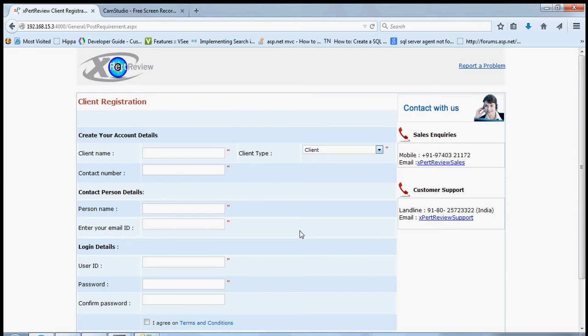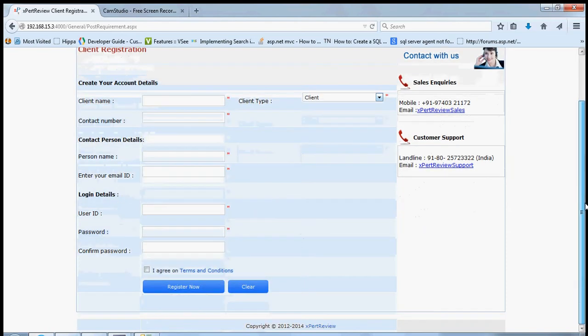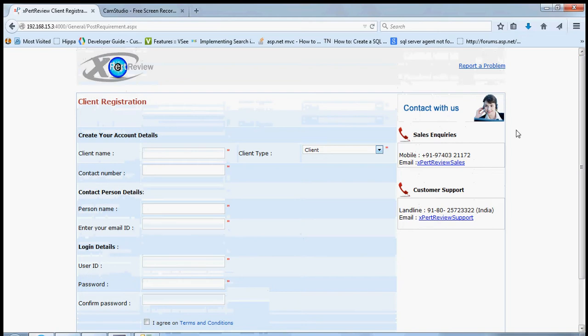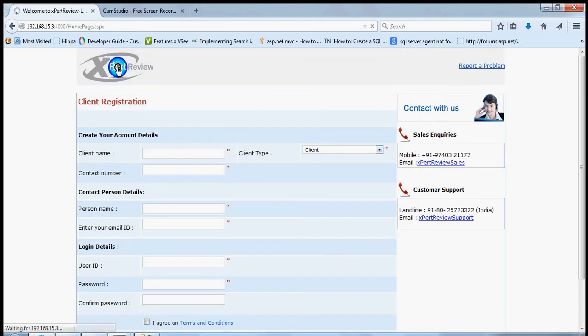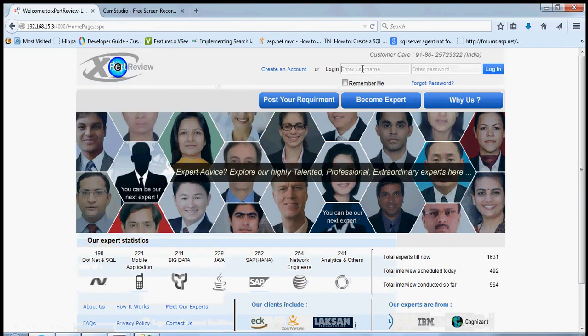in our database. Once the registration is done and it is approved by the admin, you can log into our portal using the login page. To log in as a client, please enter your registered details.